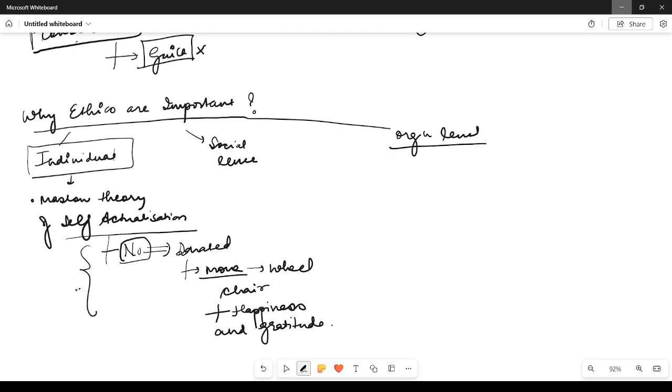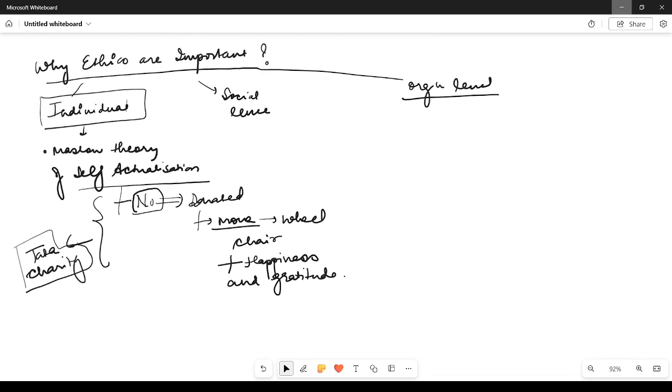This is why the Tatas always believe in charity. So this is something we can write for why individual level ethics are important.